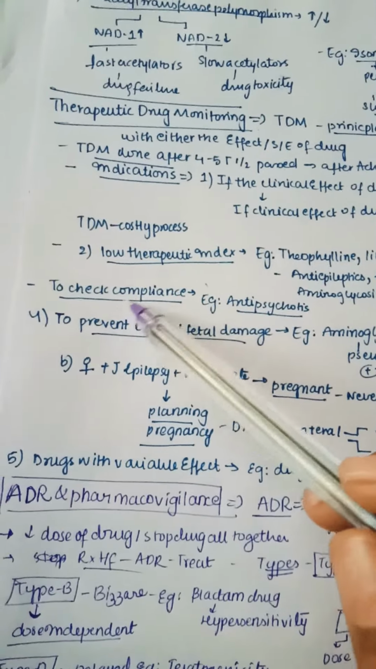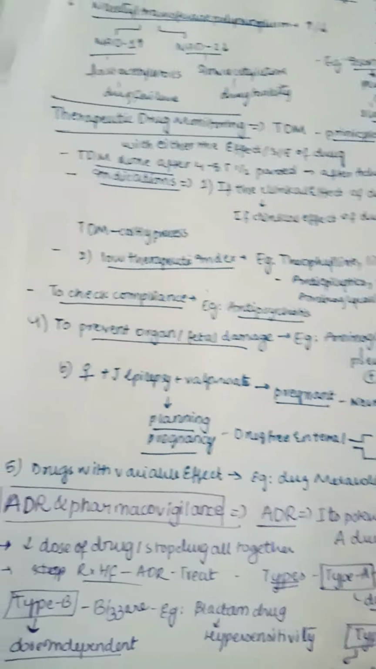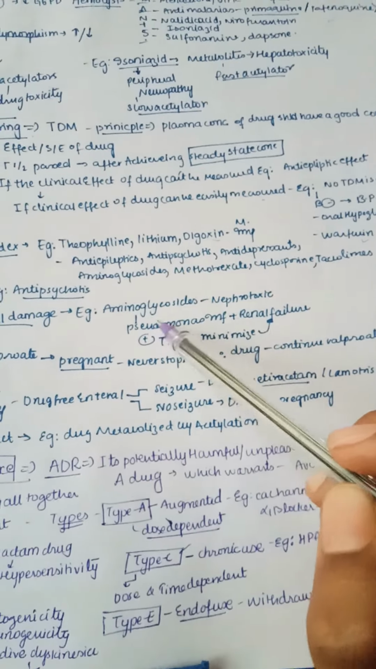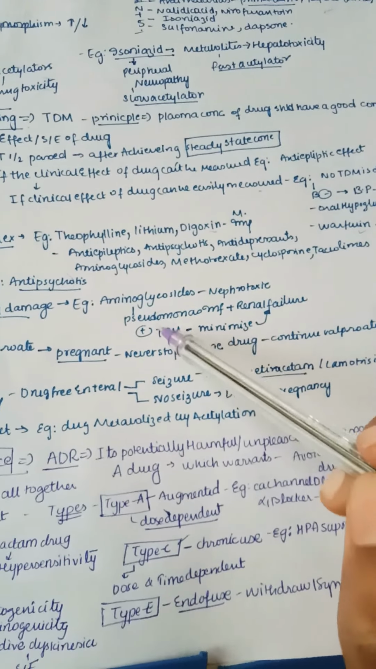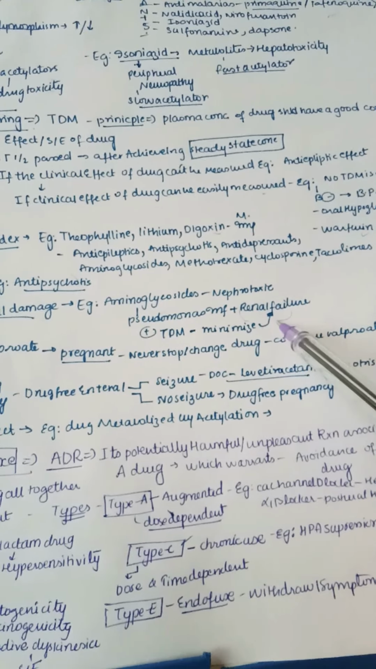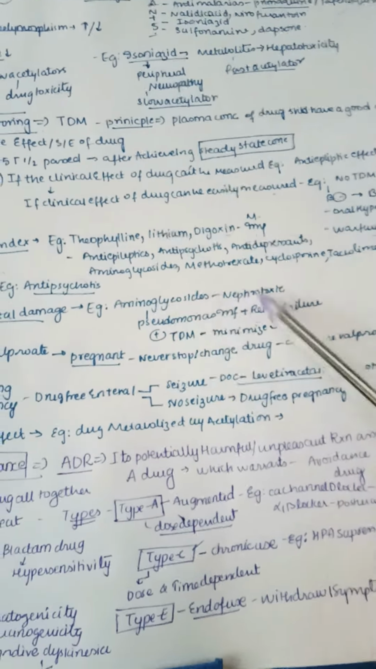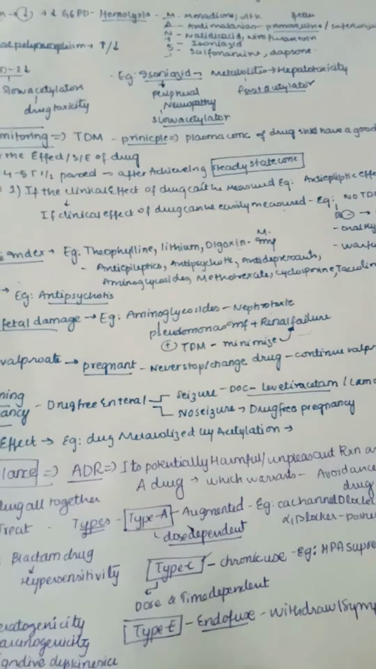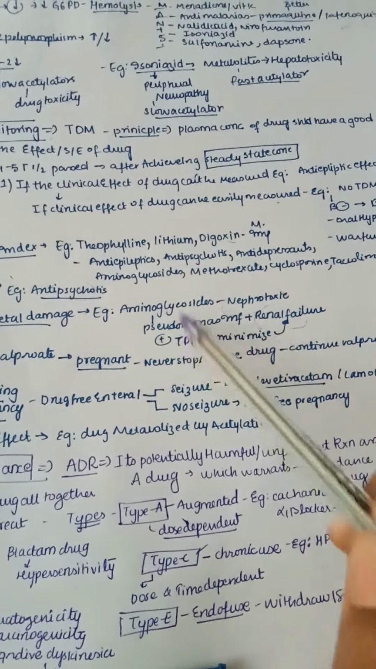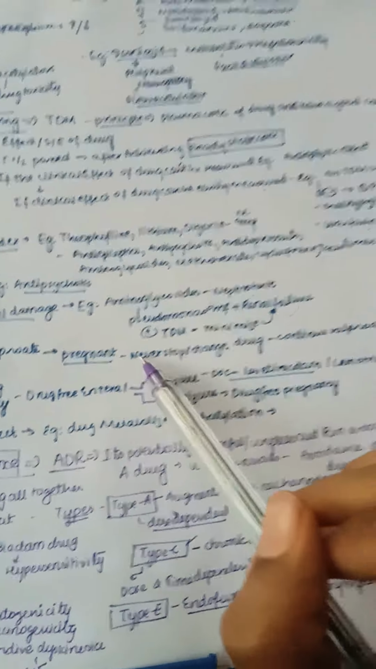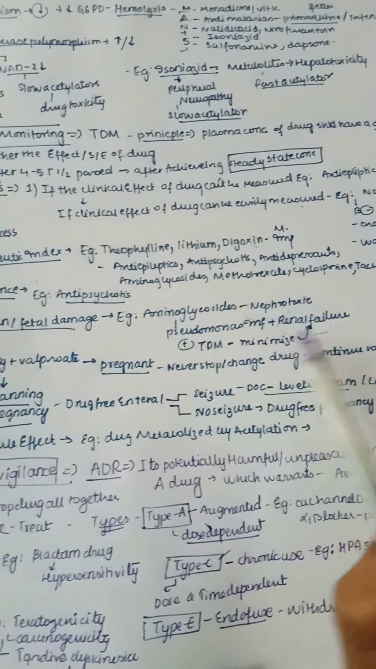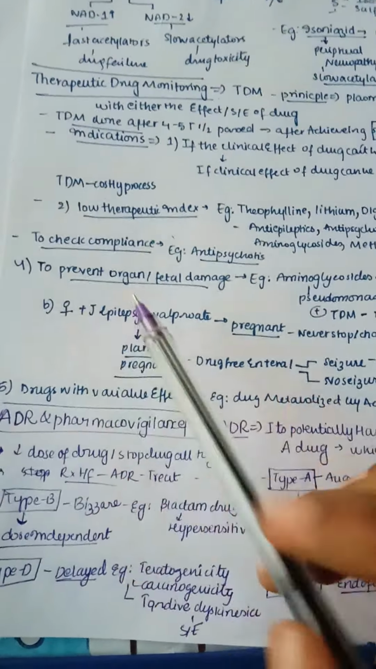Next, to check compliance, for example you can take antipsychotics. And next, to prevent organ or fetal damage, for example you can take aminoglycosides for pseudomonas infection with renal failure. It is used mainly, even though it has the side effect of nephrotoxicity, because to treat pseudomonas with renal failure we need to give this aminoglycoside. So here TDM is done to minimize renal failure.